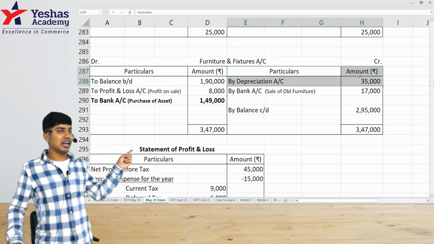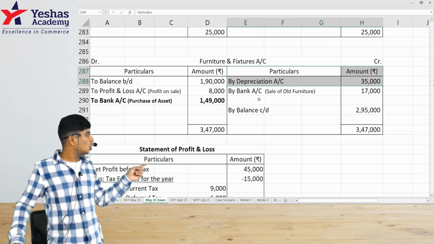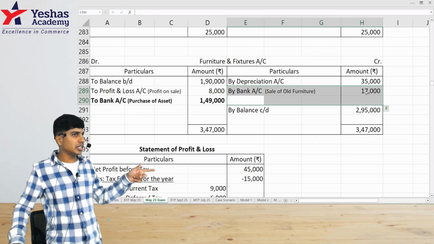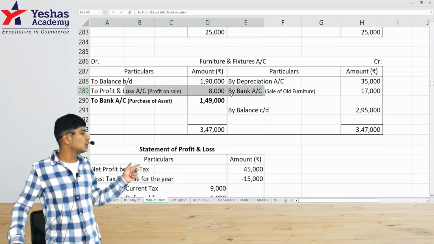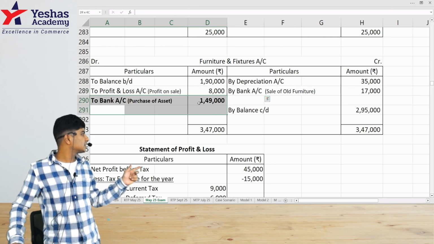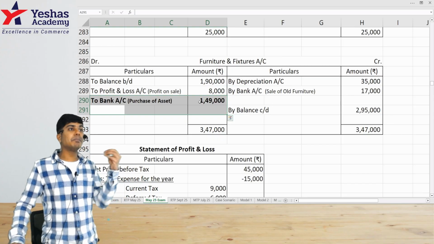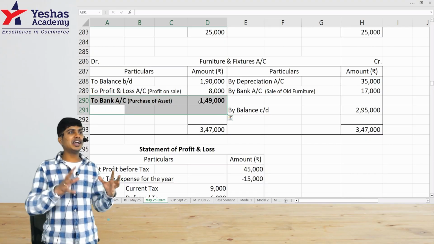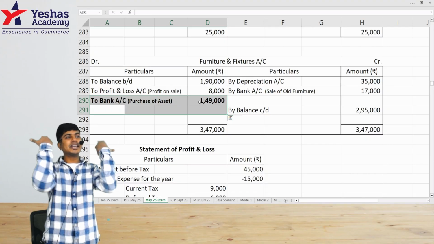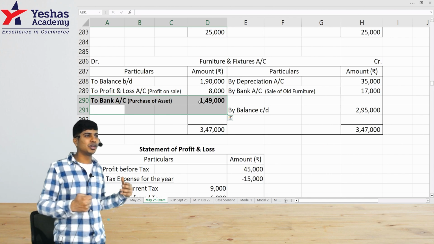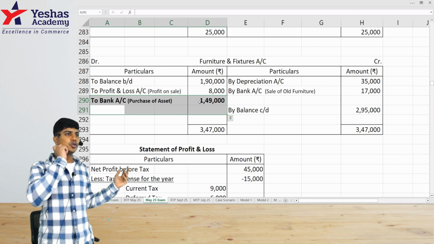So in the furniture ledger, you would have to write cost of the furniture on the credit. How do you write that? You write sale price on the credit. You write the profit on sale on the debit, and that's how you find purchase of an asset as a balancing figure. So I think many of them might have skipped preparing the ledger, tried to identify the purchase of an asset just like that, plus minus, and when you try to skip and find a shortcut, it might force you to write the exam all over again, because you might lose marks.